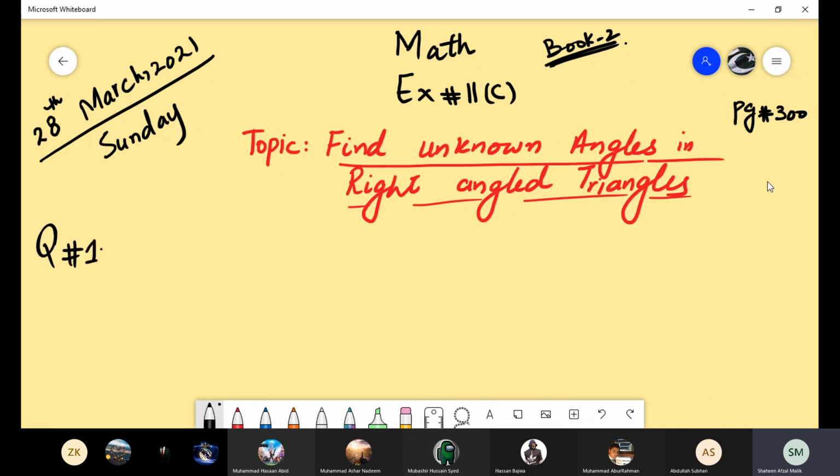By the time, I am going to mark your attendance. How many of you are present right now? 5 minutes are over and only 10 students. Can you, boys, please be attentive and say present if you are present. Otherwise, I am going to mark absent for the students. It's about 6 minutes over and half of the class is not here. Good boys. Please be attentive for your attendance.